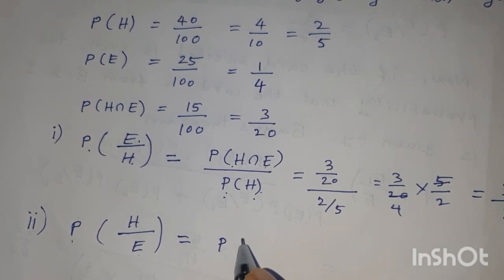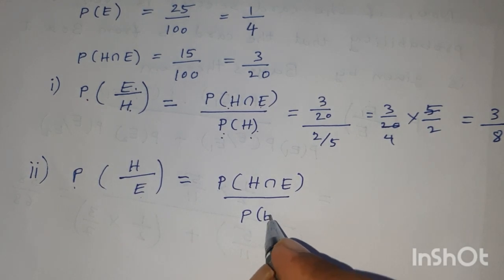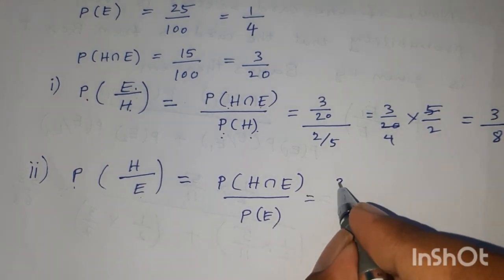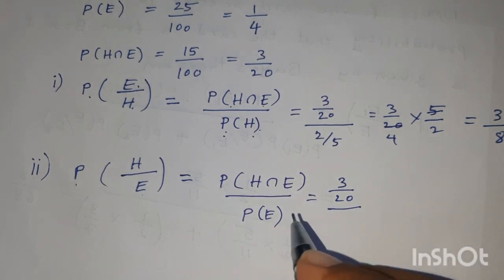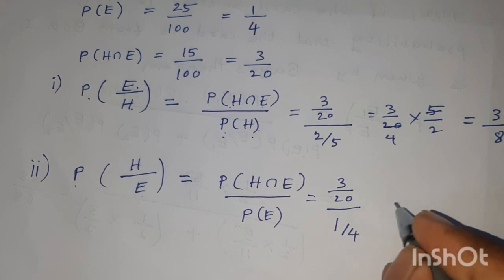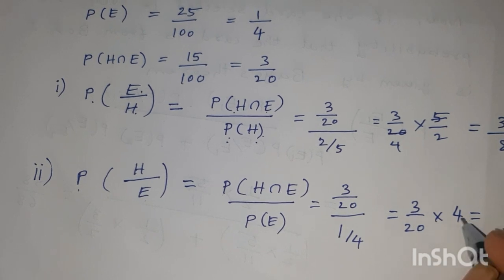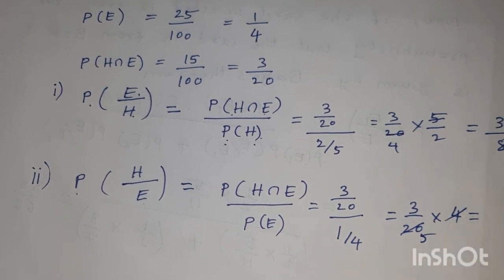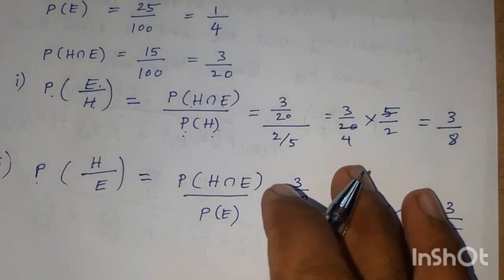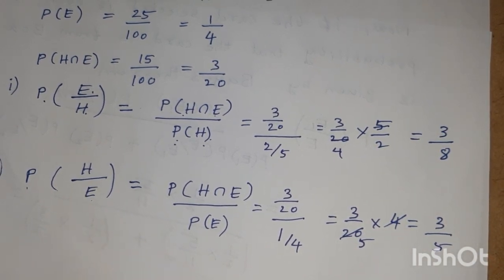Therefore probability of H intersection E by probability of E, that is 3 by 20 by 1 by 4, that is 3 by 20 into 4 by 1. 5 times cancelled, 3 by 5. 3 by 5 is the required probability for a person who has brown eyes also having brown hair.